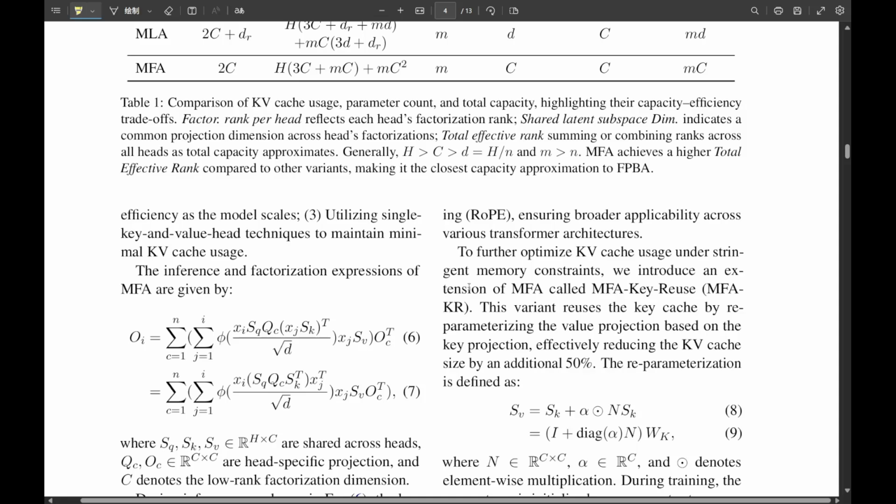So this brings us back to MFA. Here's where it gets really interesting, right? Multi-matrix factorization attention, MFA, doesn't just trim the fat. It fundamentally rethinks how attention works to keep that capacity high while slashing memory. So the team asked themselves, how can we achieve this seemingly impossible balance? Their answer involved basically 3 brilliant shifts in design philosophy.